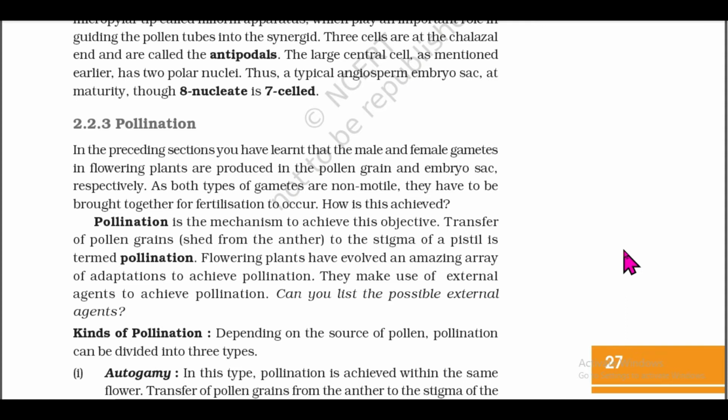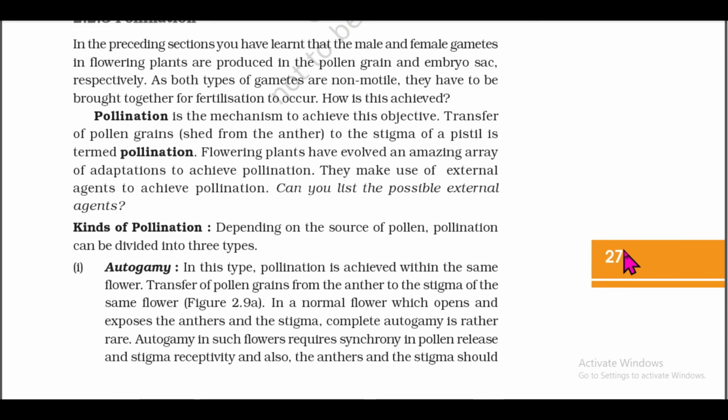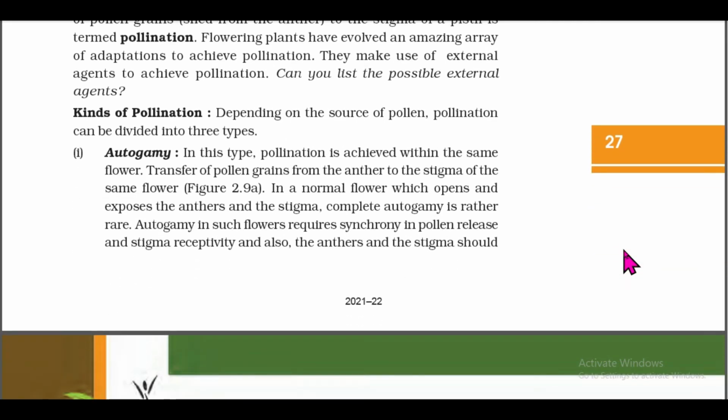Flowering plants have evolved an amazing array of adaptations to achieve pollination. They make use of external agents to achieve pollination. Can you list the possible external agents? Kinds of pollination. Depending on the source of pollen, pollination can be divided into three types. First, autogamy. In this type, pollination is achieved within the same flower. Transfer of pollen grains from the anther to the stigma of the same flower.